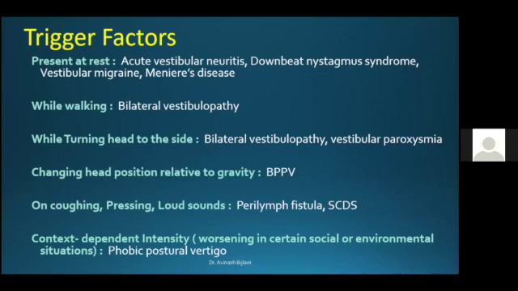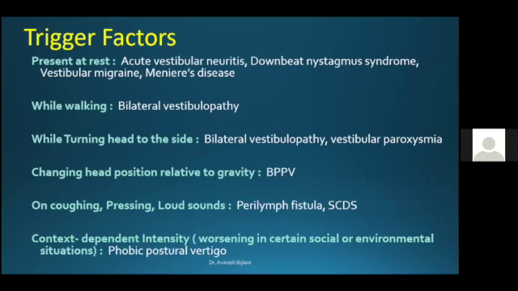Is it triggered by walking? That leads you to think in terms of a bilateral vestibulopathy. Does it happen by turning the head to the side? Again, bilateral vestibulopathy comes to mind, and I recently said vestibular paroxysmia. One of the trigger factors is head motion. Now, changing the head position relative to gravity leads you to think in terms of BPPV. Is it triggered by coughing, pressing the tragus of the ear, or induced by loud sounds? You think in terms of a third window.